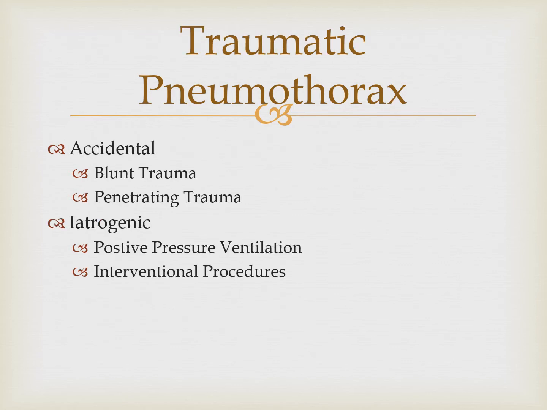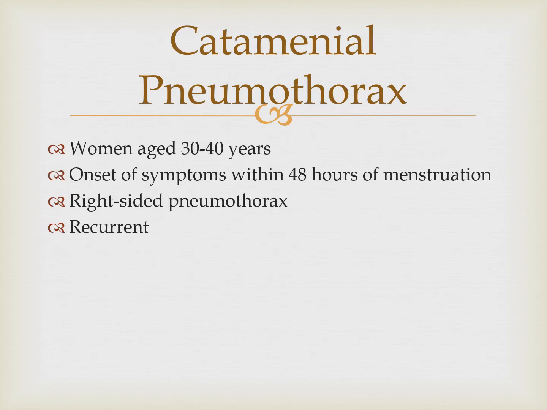So what is traumatic? It is accidental and iatrogenic. I have already told you, this is a topic for surgeons and you will study it in surgery, so leaving it. The next is catamenial pneumothorax. Just remember the definition of this. This is in women of age 30 to 40 years, during menstruation, usually on the right side.